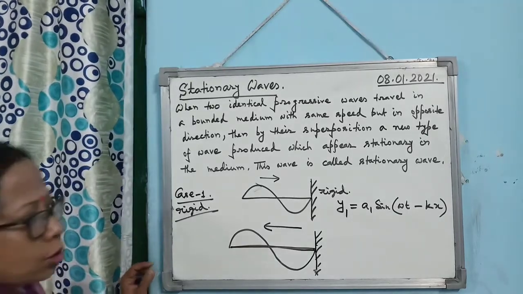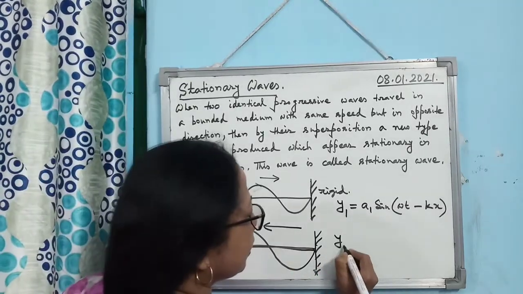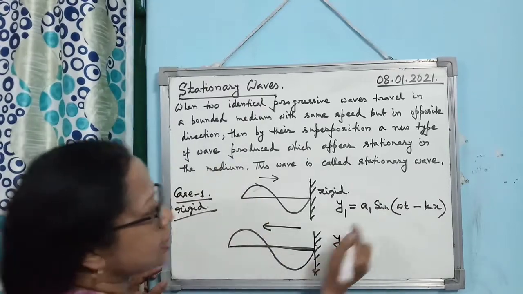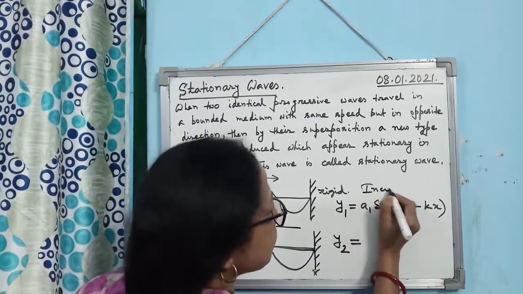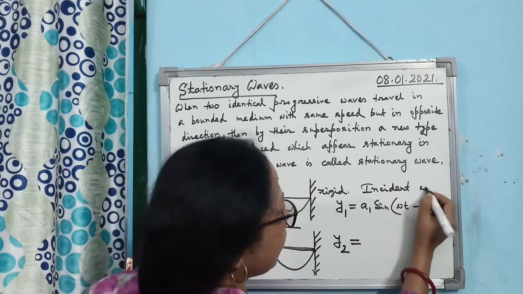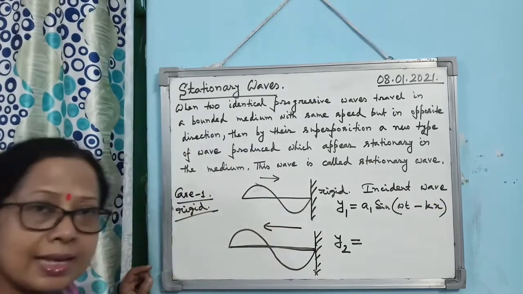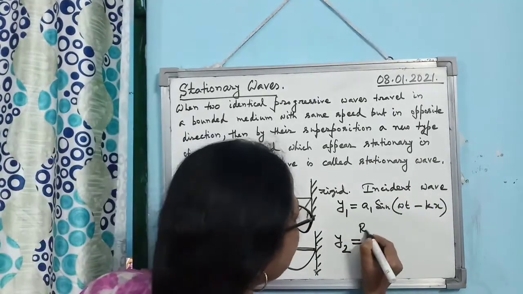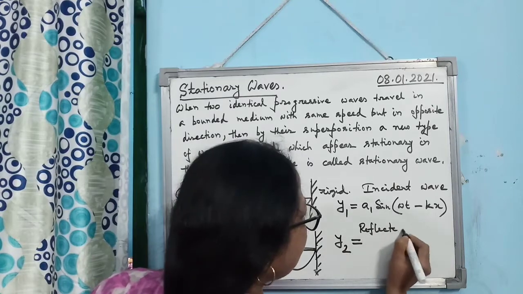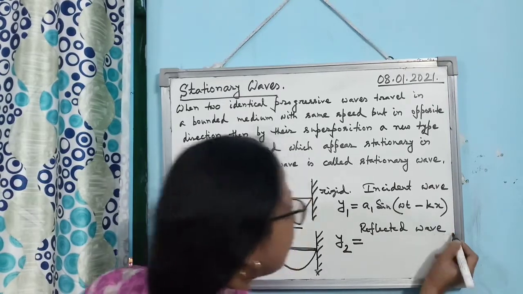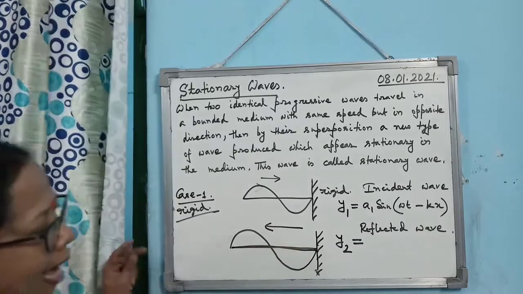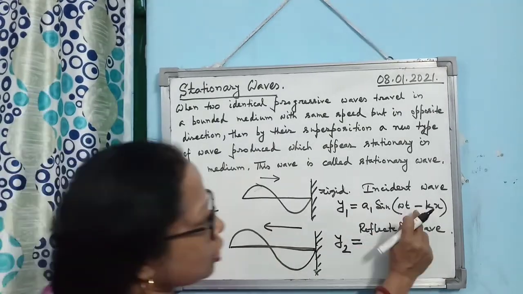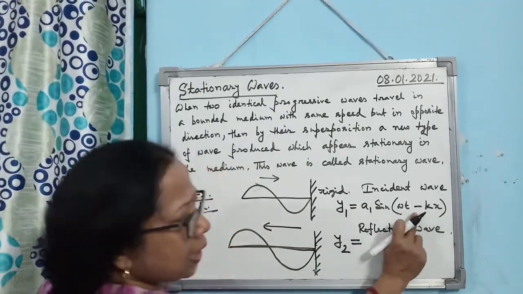Is that clear? This is the equation for the incident wave. Then what will be the equation for the reflected wave? As it is changing direction, this will become plus kx.